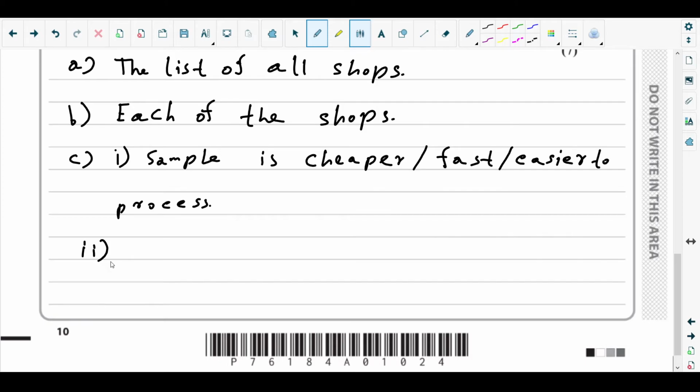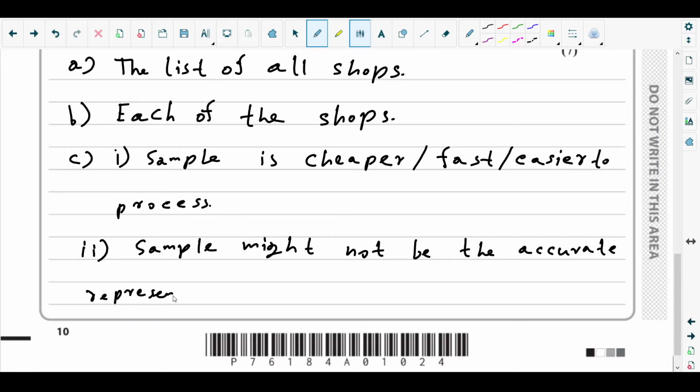Okay, so we can say the disadvantage is that the sample might not be the exact or accurate representative, accurate or perfect, you can use any word here, of the whole population.